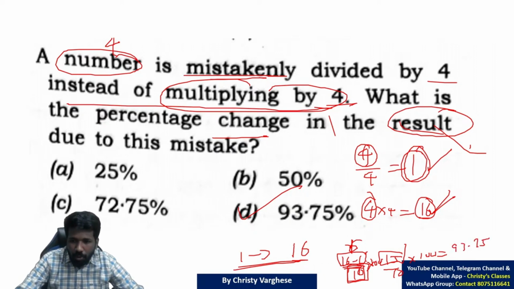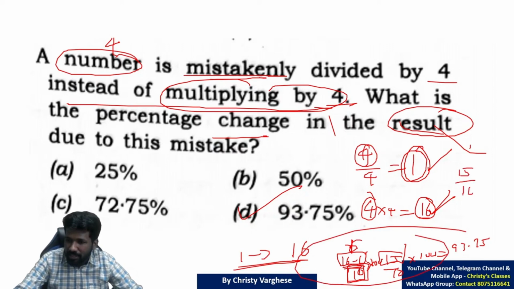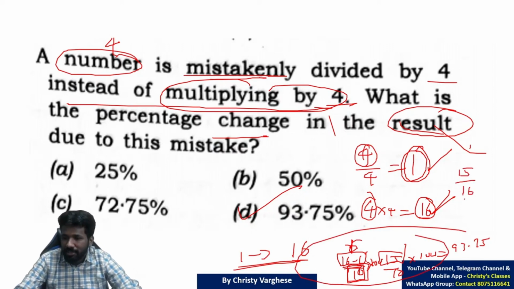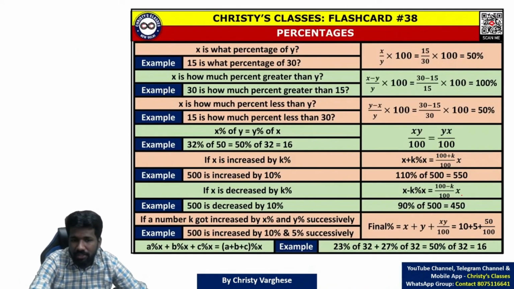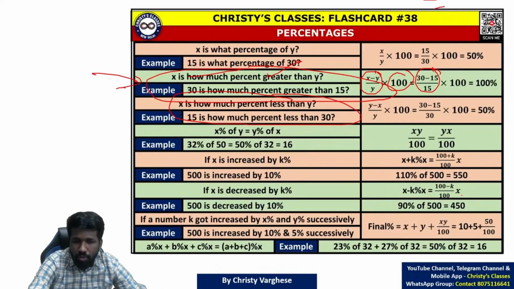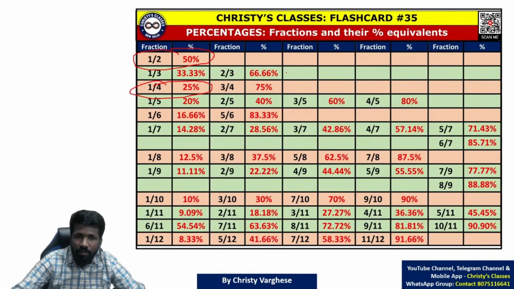But if you know mental math, these steps can be avoided. When you get 15 and 16, you know 15 by 16. I told you about this flashcard, try to go through it or try to learn 1 by 2 up to 1 by 11. If you know 1 by 8 is 12.5, 1 by 16 will be half of it, na? 6.25%.